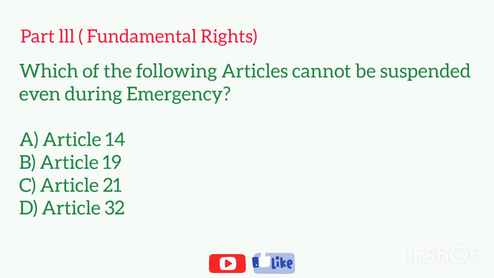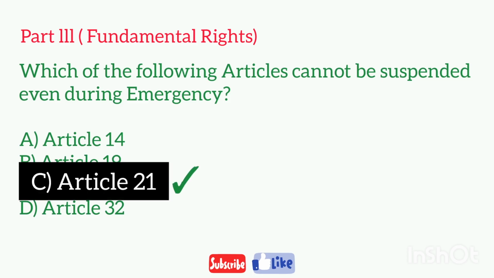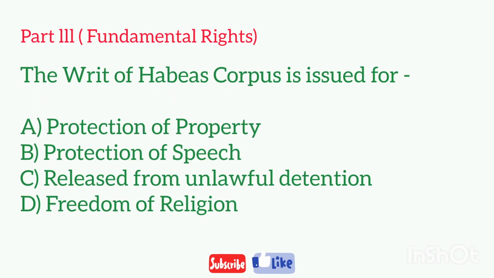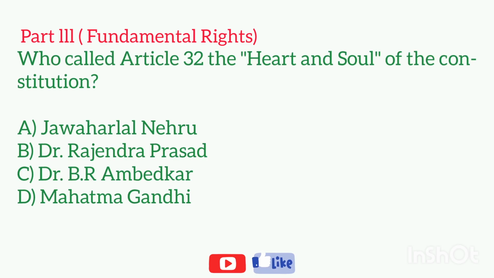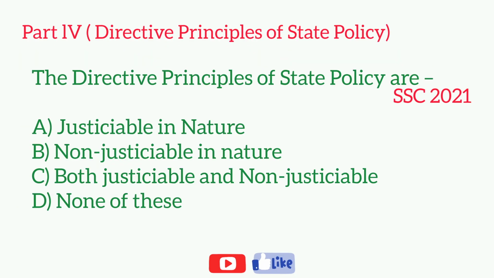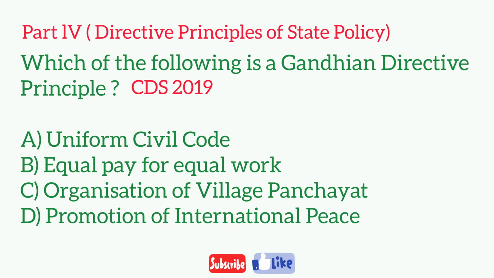Which of the following articles cannot be suspended even during emergency? The writ of habeas corpus is issued for. Who call Article 32 the heart and soul of the Constitution? The directive principles of state policy are. Which of the following is a Gandhian principle?